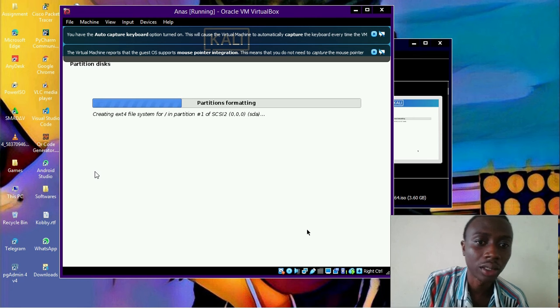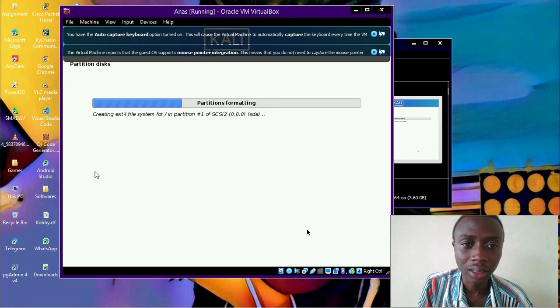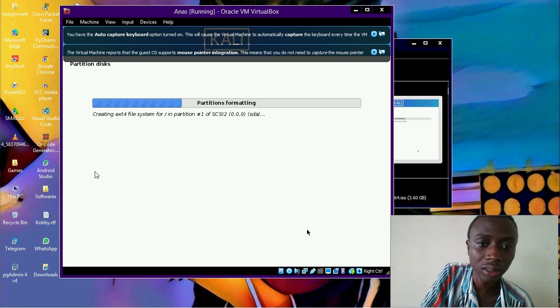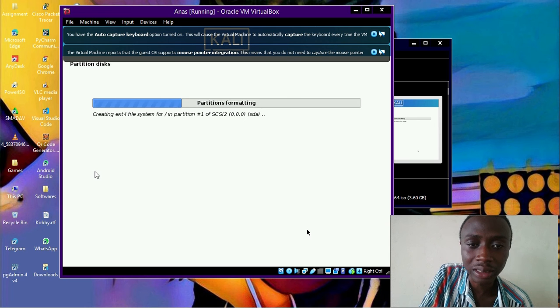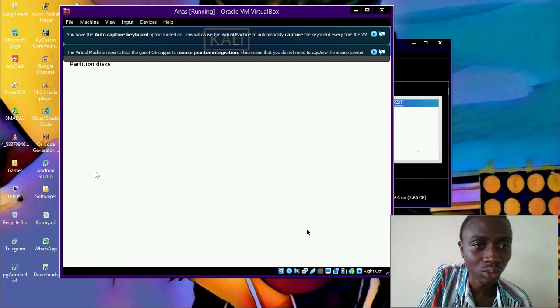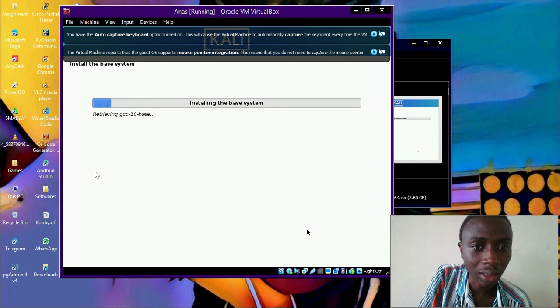Okay, so partitioning has started, and let's wait for partitioning to finish. I didn't even actually select any partition, but it has to do everything by itself. And now that is the real installation. This is where it is retrieving all the files from the disk, and this will take a little bit of time depending upon your operating system. Even though mine is running very fast, it will take a little bit of time here.